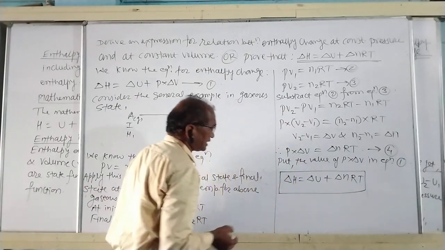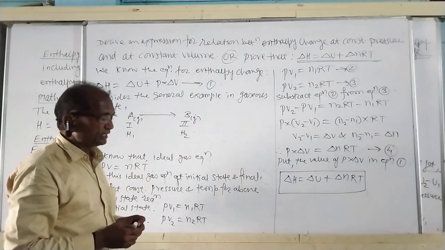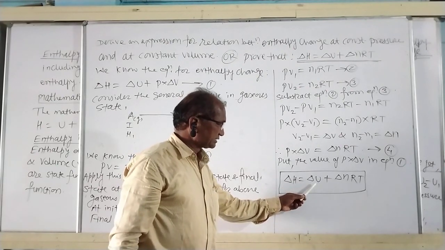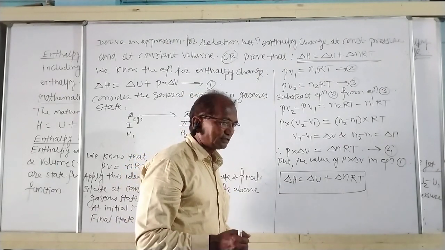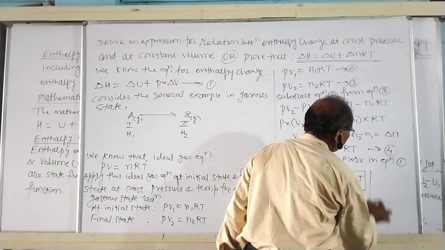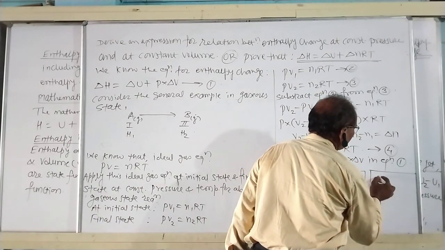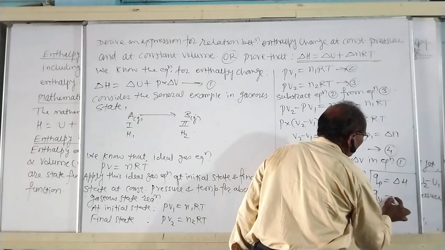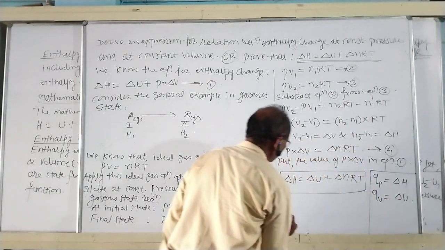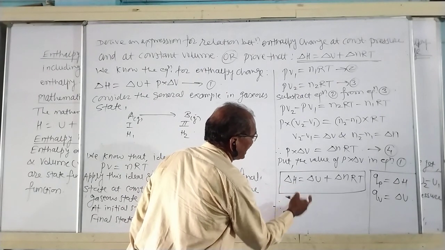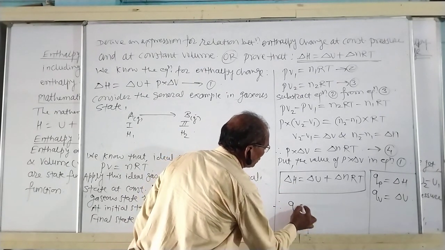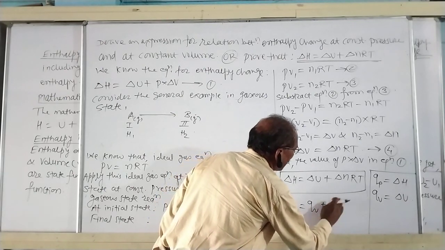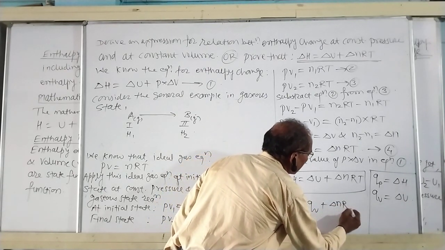This is the relation between enthalpy change at constant pressure and enthalpy change at constant volume. But here we know that QP is equal to delta H and QV is equal to delta U. Therefore, this equation can be written as QP is equal to QV plus delta nRT.